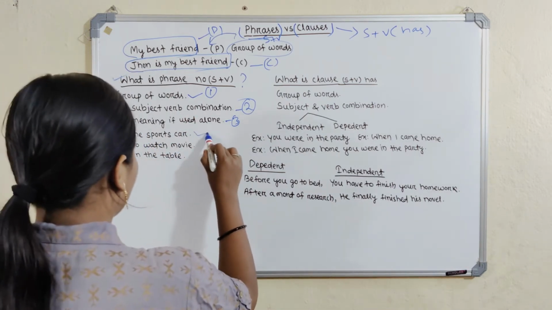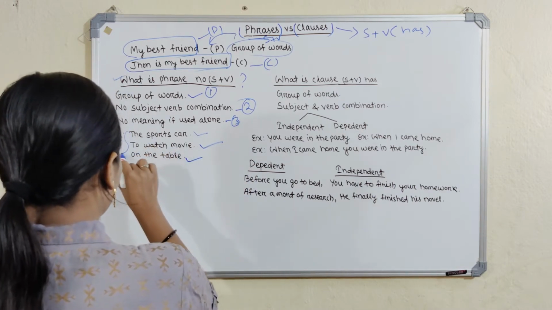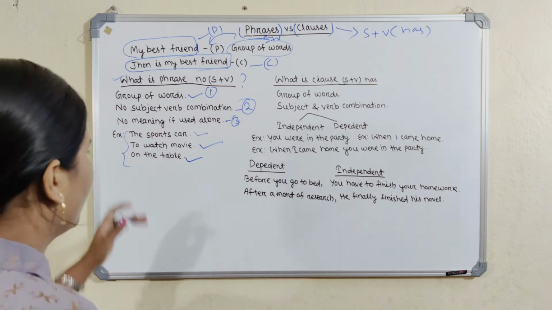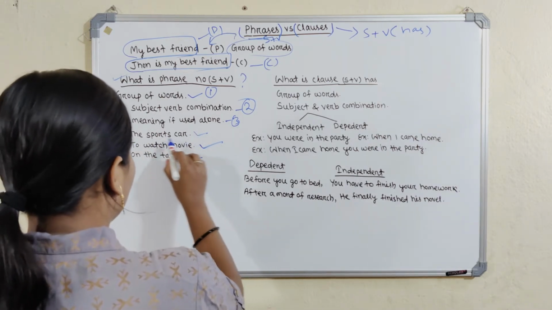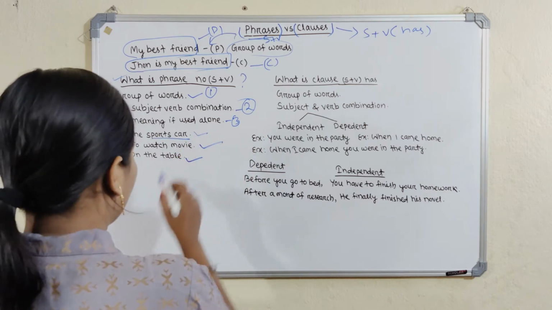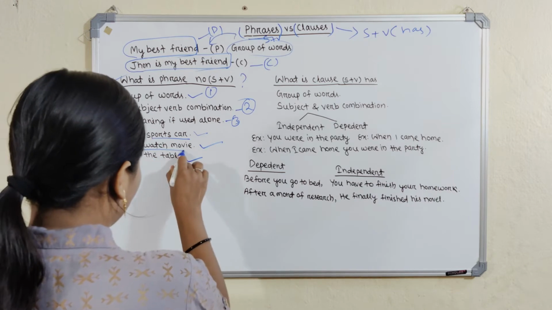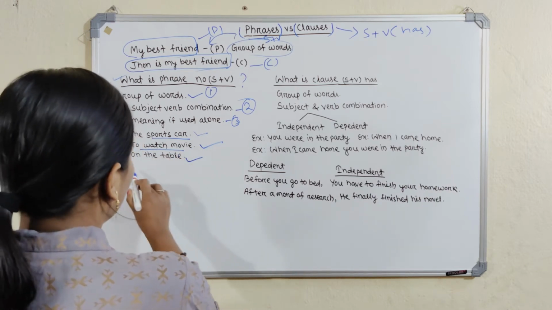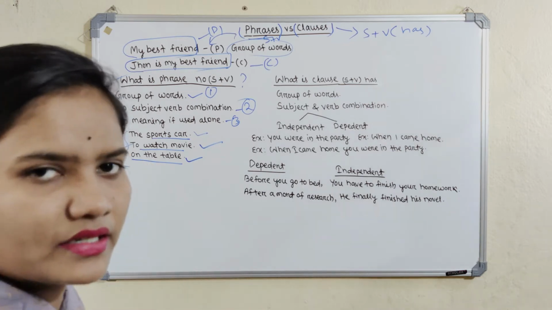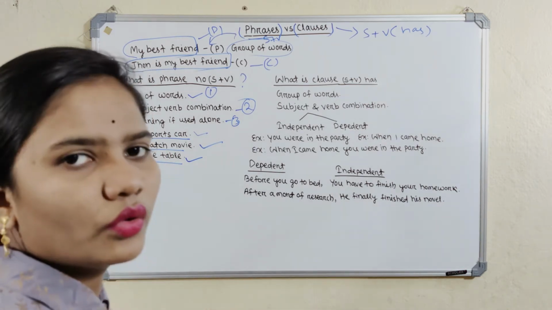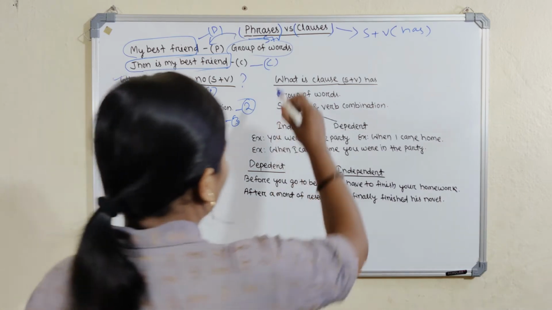Examples: the sports car, to watch movie, on the table. These are examples of phrases. They have no complete meaning. If we add something to the sports car, then the sentence will be complete. On the table is also a phrase with no meaning alone, and we cannot know the thought of the sentence. That is called a phrase.